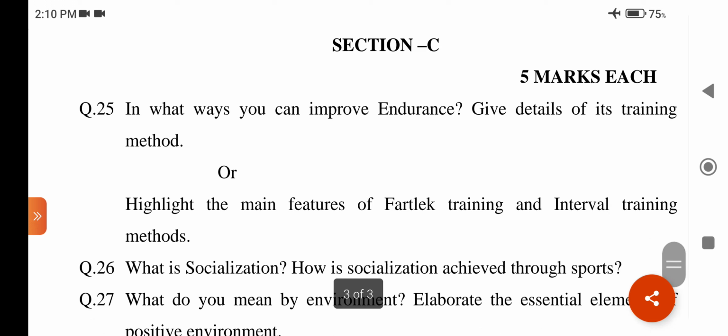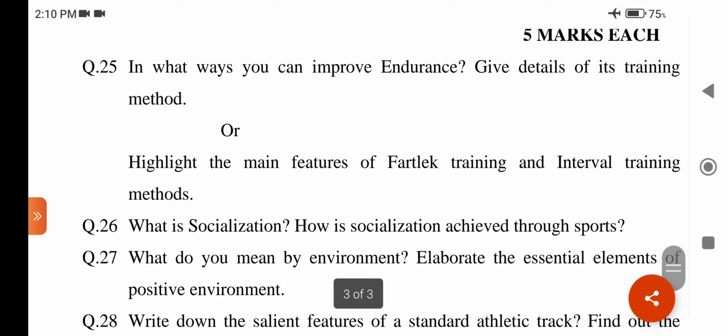Section C. Each question carries 5 marks. Question number 25. In what ways can you improve endurance? Give details of its training methods. This question is related to chapter number 2, training methods.